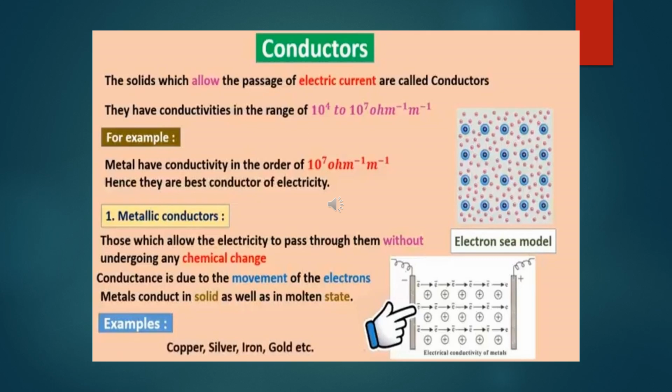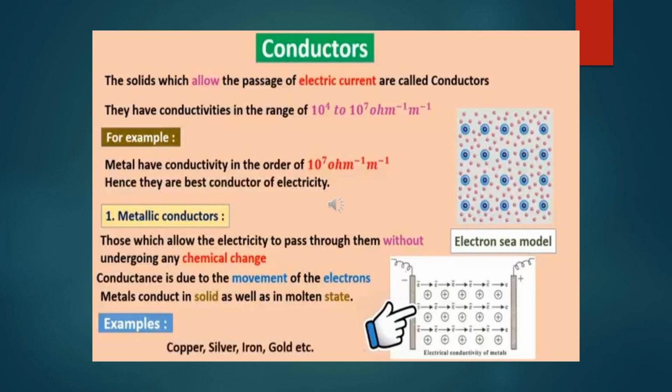Here you can see electron sea model or electron pool model of metals. Here in electron sea model, every metal cation is surrounded by a number of electrons. These free electrons are responsible for conduction of electric current. Types of conductors.